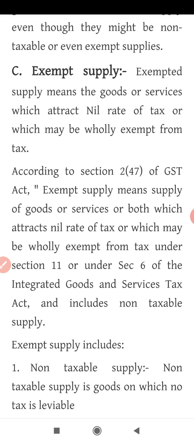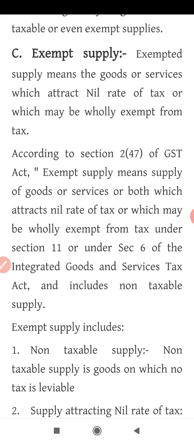So what do you mean by exempt supply? Exempt supply means goods or services which attract nil rate of tax or which may be wholly exempt from tax. So whenever you supply goods and services, you need to check what goods and services are supplied, whether such goods and services come under the category of exempt supply.